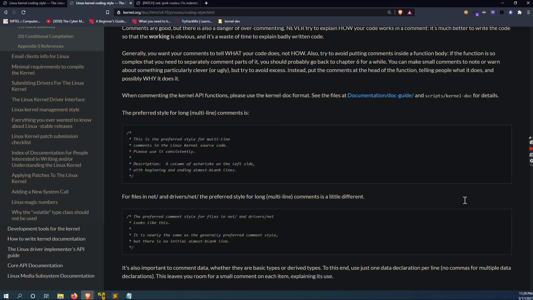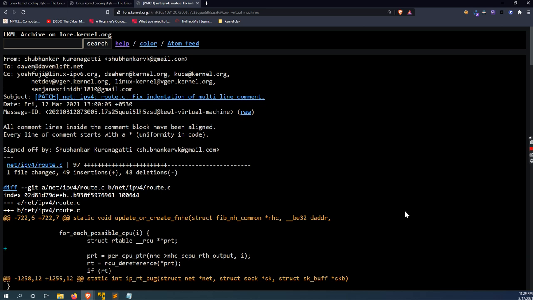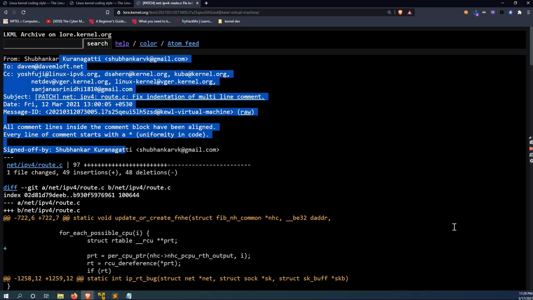Since all these files are written in the C language, we know that a multi-line comment starts with a slash star and ends with a star slash. However, the Linux kernel coding style mentions that each line inside the multi-line comment block should start with a star, and this is what my patch is going to be about. Here you can see this is the patch that I sent.